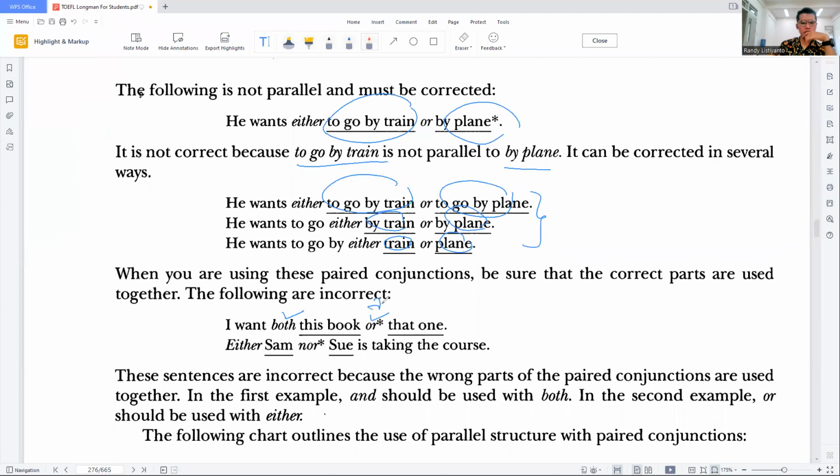It should be with "and", and "either" should be with "or", not "no". If we want to make it correct, either we change "and" into "or", or change "both" into "either". Or we can change "either" into "neither", or change "no" into "or" to make it correct.